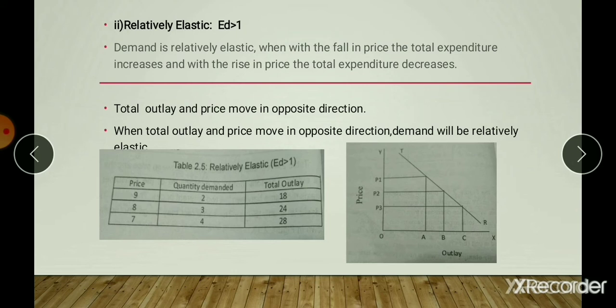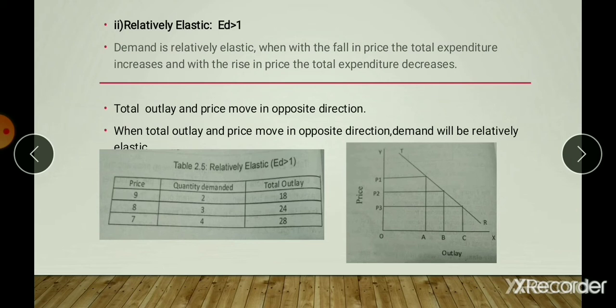When with the rise in price, the total outlay falls, or with the fall in price, the total outlay rises. Here, when the price of the commodity rises, the total outlay falls. When the price falls, the total outlay rises. Here, there is an inverse relationship between price and total outlay. Demand is relatively elastic when with the fall in price, the total expenditure increases, and with the rise in price, the total expenditure decreases.